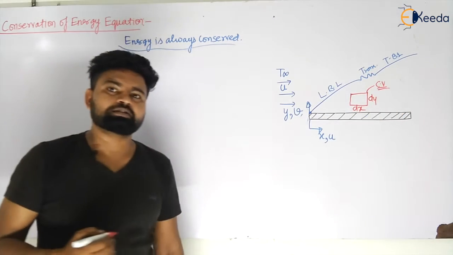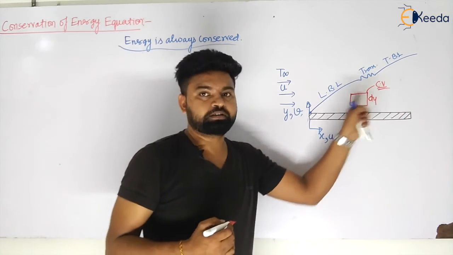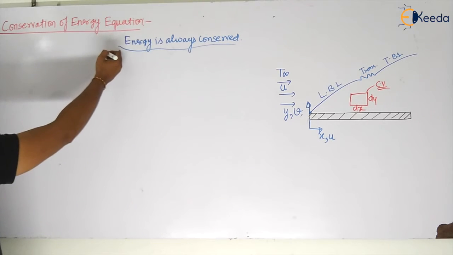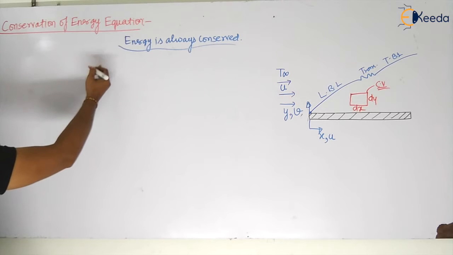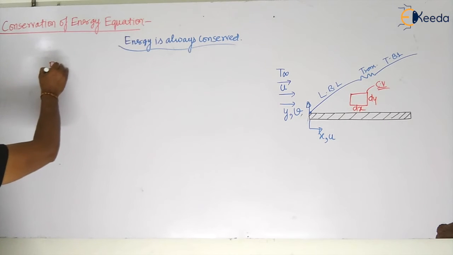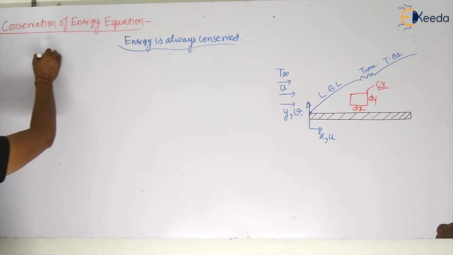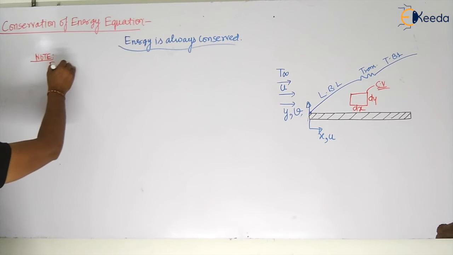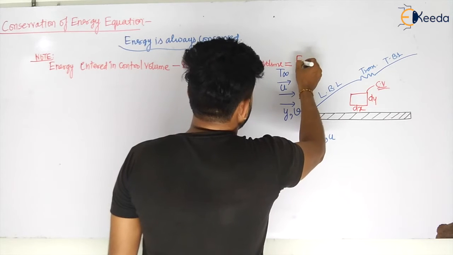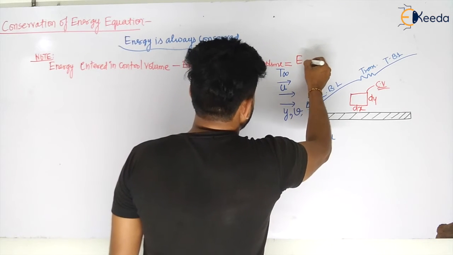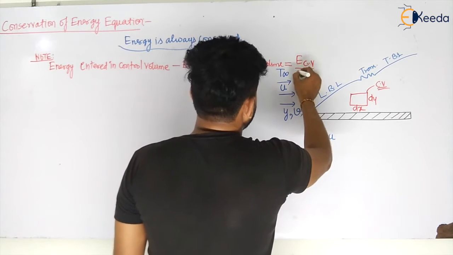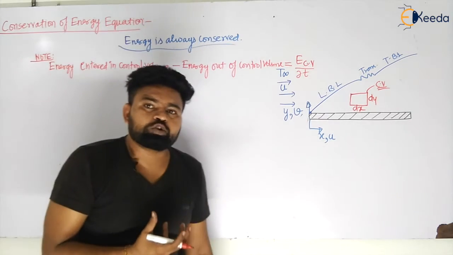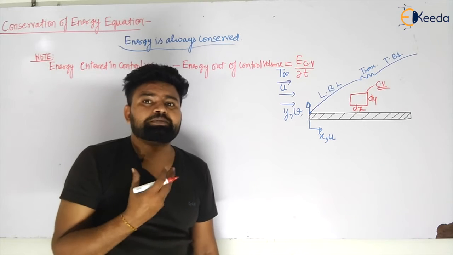Okay, let us understand this concept clearly. Since energy is always conserved, we can say that the energy entering the control volume, that is the important note, my dear students, is equal to the energy accumulated inside the control volume with respect to time.